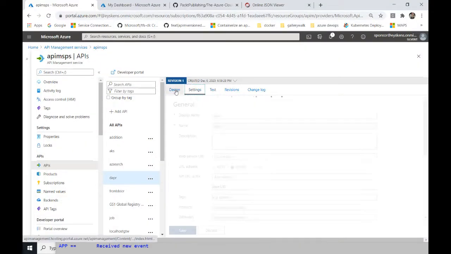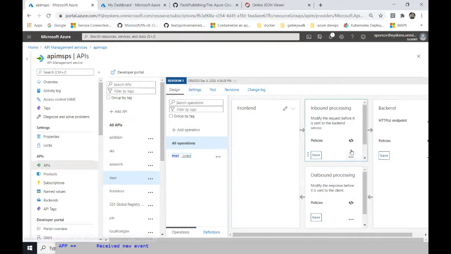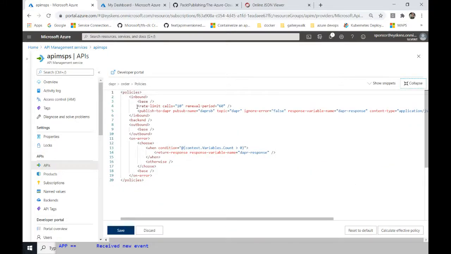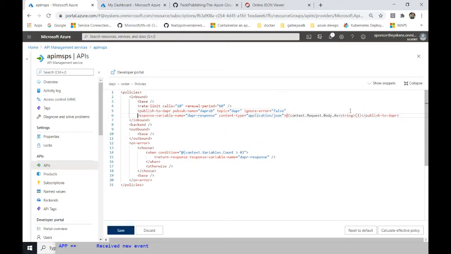So let's maybe have a quick look at the policy itself. So that's in my design, sorry, this method here, or this endpoint, where I basically created some policies, right? And so here, that's the rate limiting policy. So that's why I had throttling responses from APIM, because I said only 10 calls per minute are allowed. And then the publish to Dapr, as you can see here, you just simply say, okay, pub name, like in code, basically. And here I just specify the topic. And I'm basically capturing Dapr's response in the variable. You can also throw it in case of error, and then I just pass the request body that I received,